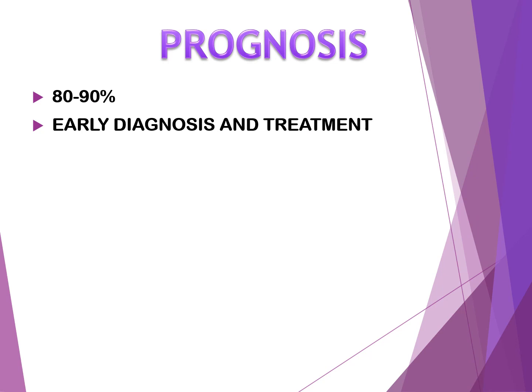Then we will be moving on to prognosis. With growth hormone replacement, the treatment is successful in 80 to 90% of the affected children, and early diagnosis and treatment is very essential for successful treatment.